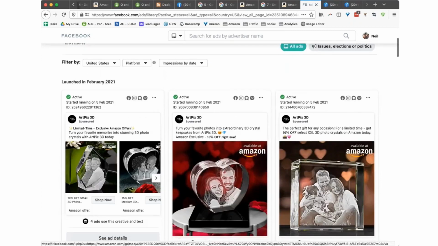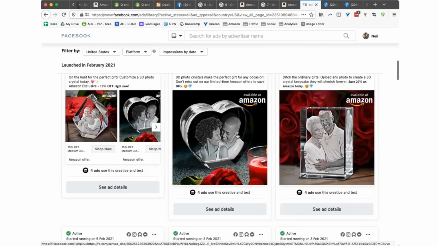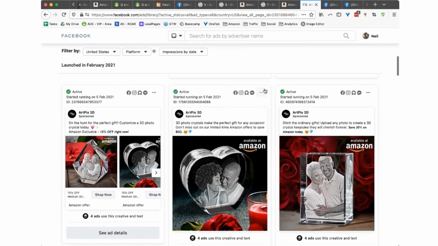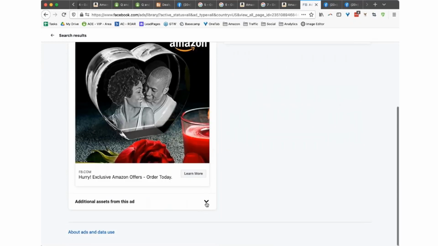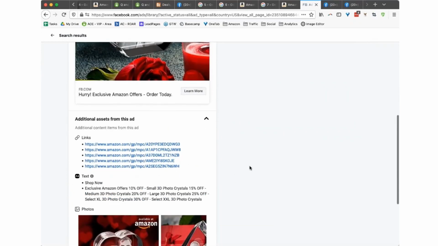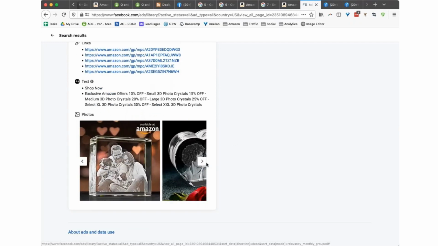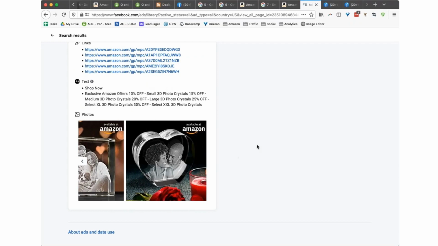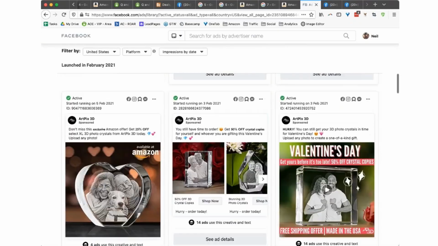So let's just have a quick look at what they're running. I wonder if they found, that's a black guy and a black girl. That's two oldies. I wonder if they're doing targeting based on that as well. It won't show us their actual targeting, but here's all their links. Here's their text. Oh no, it's a rotating one. Okay, cool. Then they're not doing that. I was going to say that'd be interesting if they were targeting by skin color, or by age as well. Very, very clever to do that.